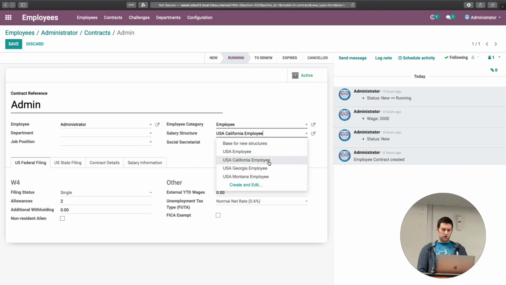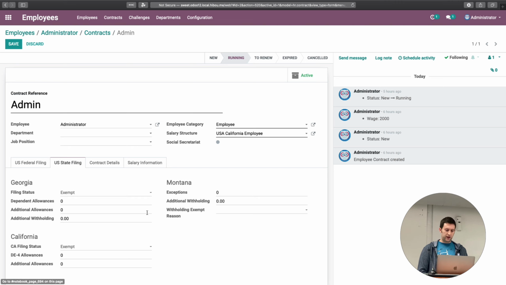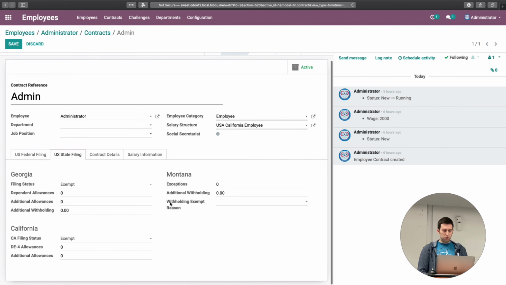And so you would say, this is a California employee, you'd fill out your various W-4 information over here, and then you'd go to state filing, where we'd have ultimately little blocks for every state. We tried to keep them in alphabetical order, but that didn't always work out.